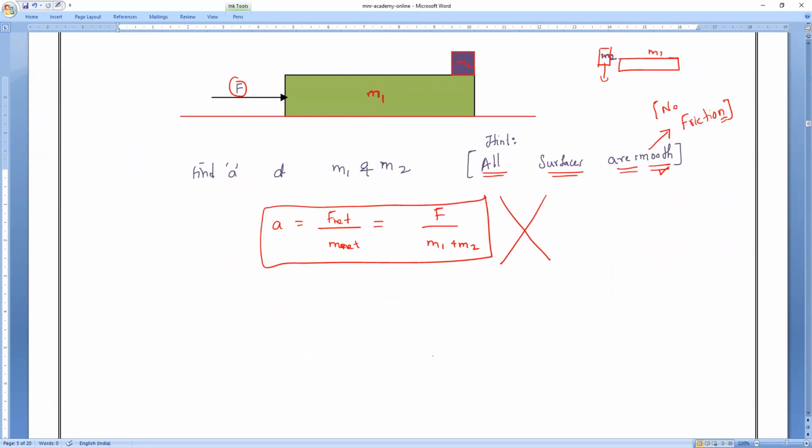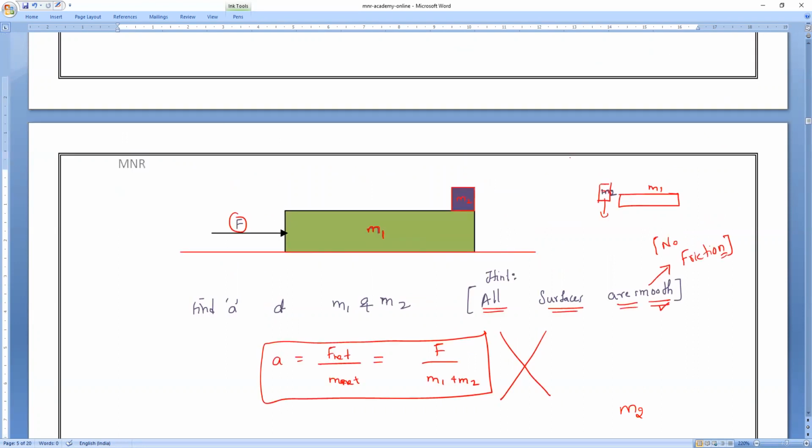We all know the acceleration is only for M1. Because of the frictionless surface, let me take the acceleration of M1 as A1. Then what about the acceleration of M2, A2? How much is it? 0. Why? Because it experiences no force. Do you understand, everyone? Yes, Pradosh? Yes, sir. M2's acceleration is 0. Then you can apply the forces.